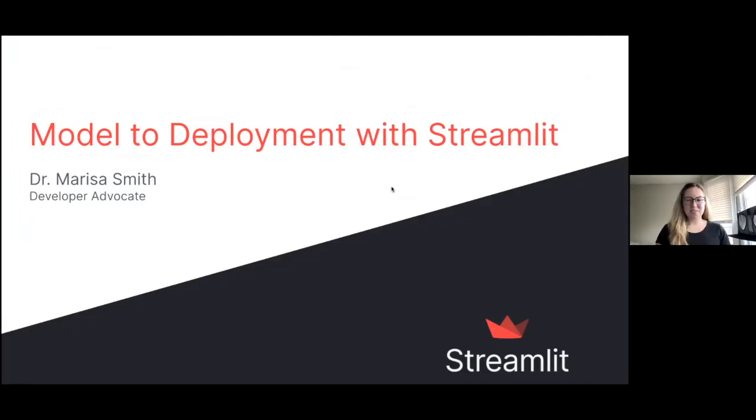Okay, so now that you have access to a trained model through Clarifai, let's see how you can take that, turn it into a web app, and bring that web app straight through to deployment using Streamlit.